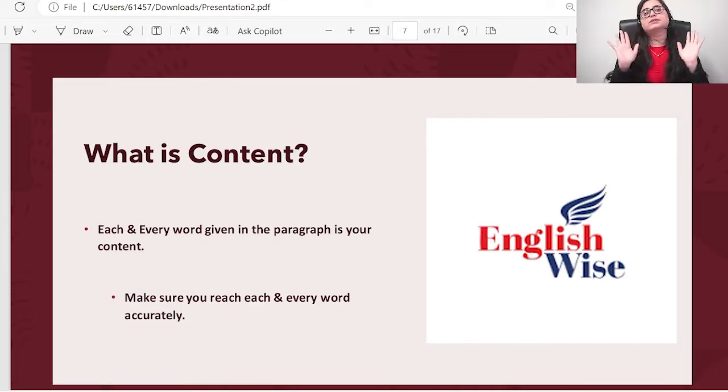Yes, you got me right. Content does not play any important role in your speaking section. It's just the pronunciation and the fluency. They are the main heroes of the picture. So let's focus more on pronunciation and fluency. In content, you just need to know that you read each and every word. If you find any word difficult, just make sure you skip it, and we will be discussing the tips and tricks as well. My first thing was what is content. So each and every word of your paragraph in the read aloud is your content.